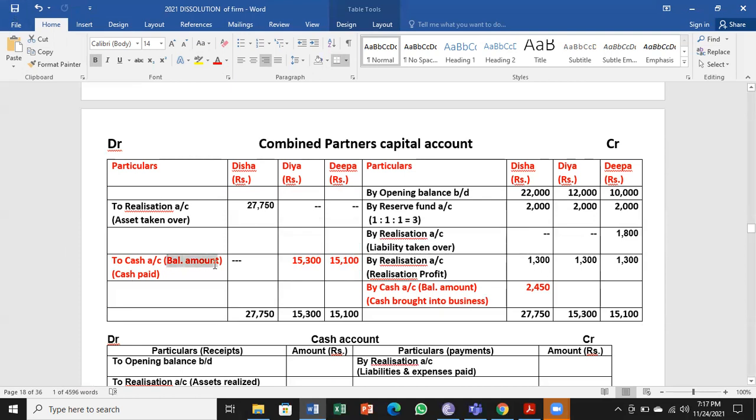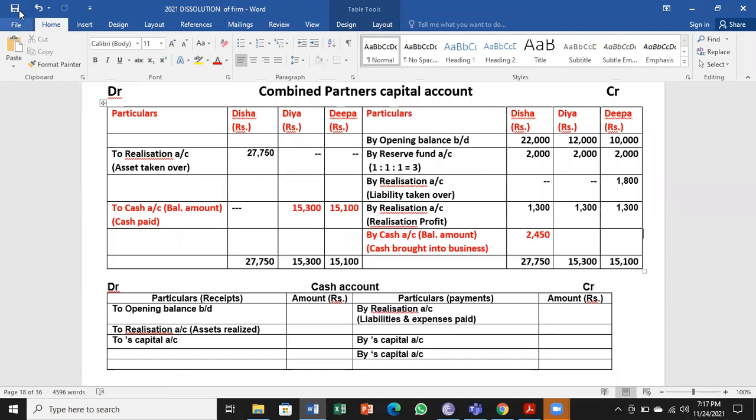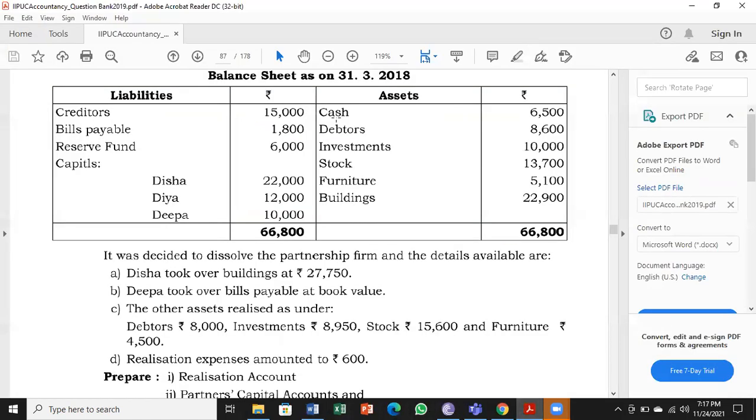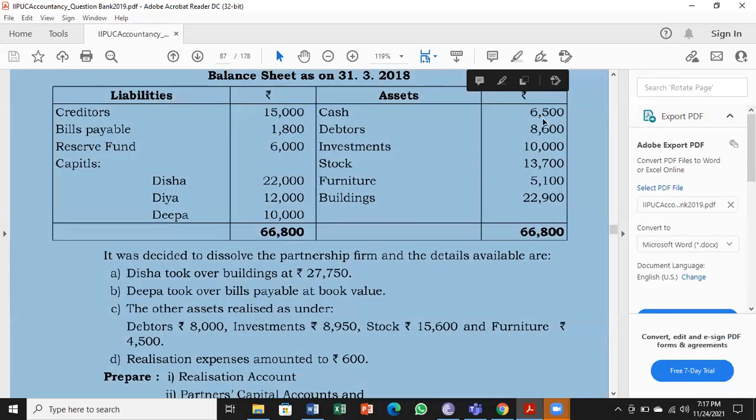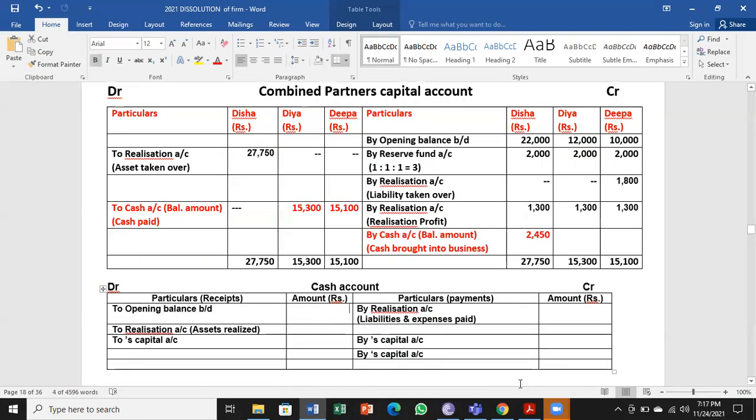So how we have found that balance amount: credit minus debit. The entry will be to cash account, and the meaning will be cash paid. So this is the combined partners capital account. Coming to the cash account, we have to take the opening balance from the balance sheet. In the balance sheet we have cash 6,500, that has to be taken over here. Asset shows a debit balance, so I've taken the opening balance, brought down.